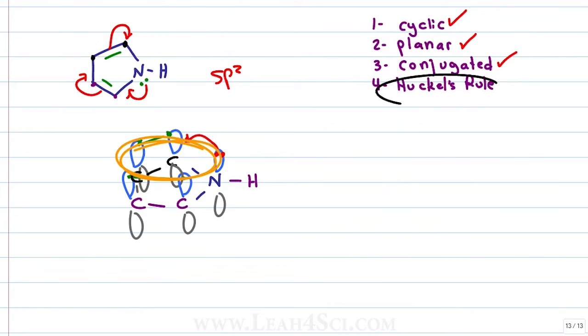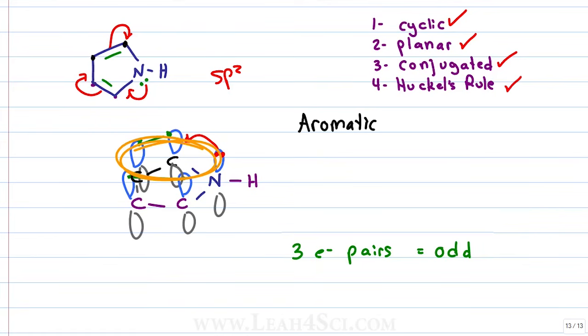Let's verify with Huckel's rule. How many electron pairs do we have? 2 pi bonds and 1 lone pair gives me a total of 3 electron pairs, an odd number of electron pairs, which means it supports Team Huckel and it's aromatic.